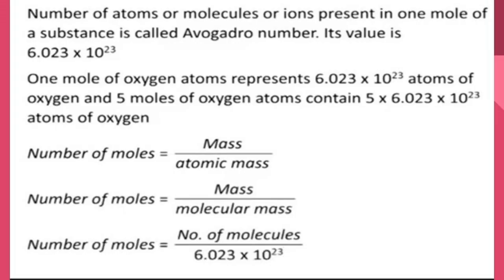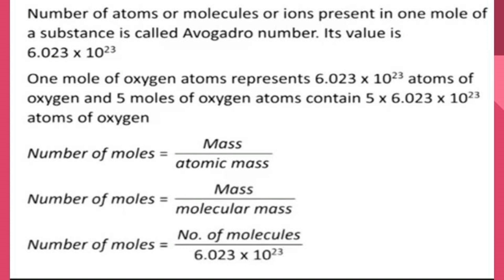Now we are going to see the Avogadro number. The number of atoms, molecules or ions present in 1 mole of a substance is called the Avogadro number. Its value is 6.023 into 10 power 23.